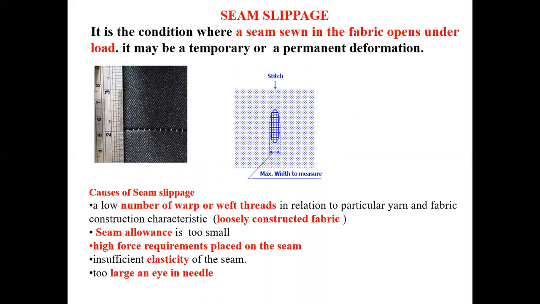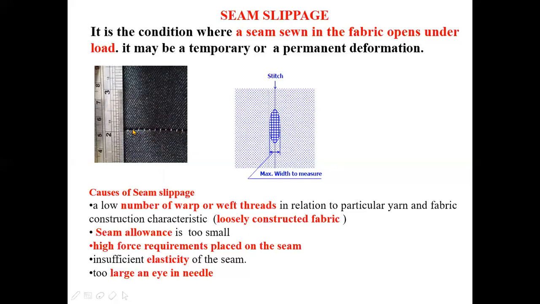Now, let us see what is the meaning of the term seam slippage. It is the condition where a seam in the fabric opens under the load, and it may be a temporary or a permanent deformation. See, these are the two pieces of fabric, and here this is the seam.